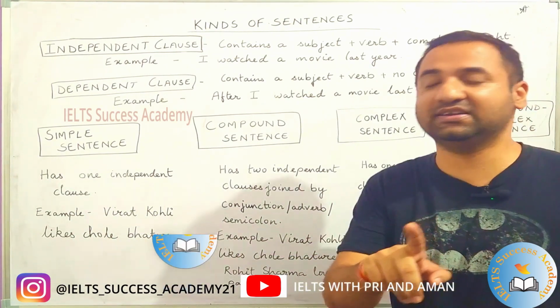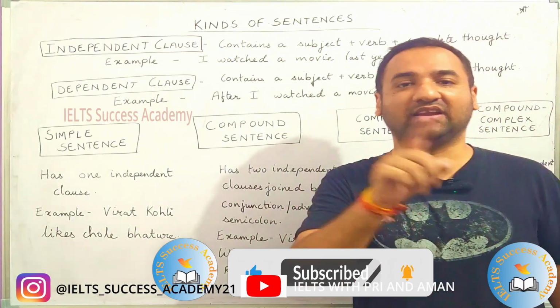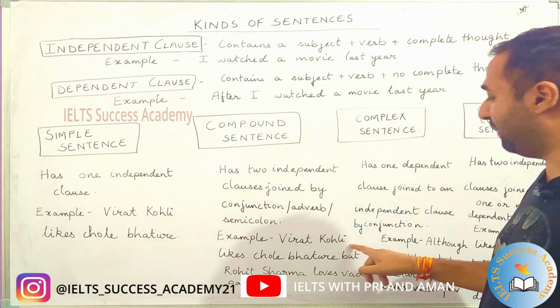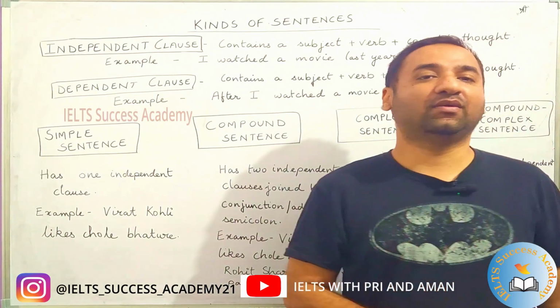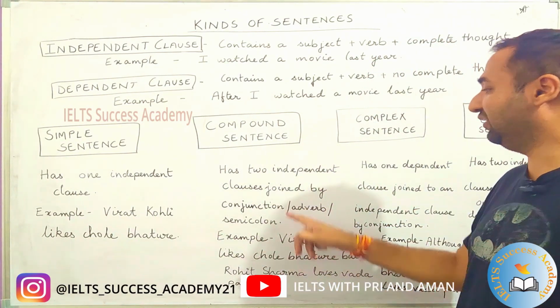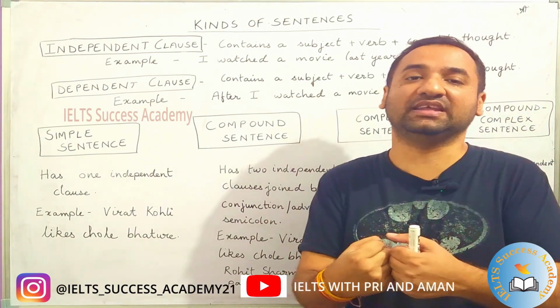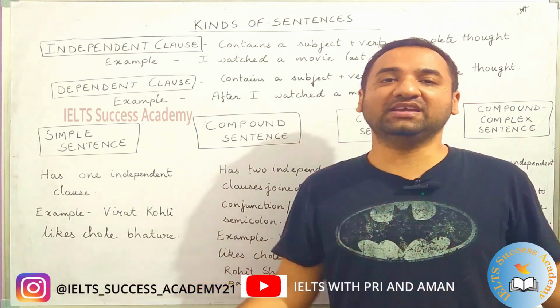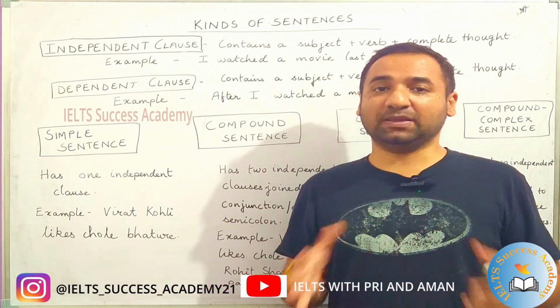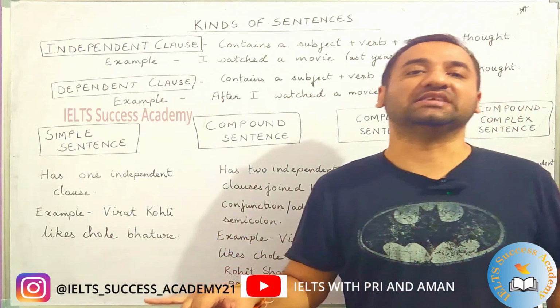For example, here Virat Kohli likes chole bhature. This is an independent sentence. Rohit Sharma loves vada pav is another independent sentence. But is what? The conjunction. It connects both the sentences. So, but is the parent of the independent sentences.